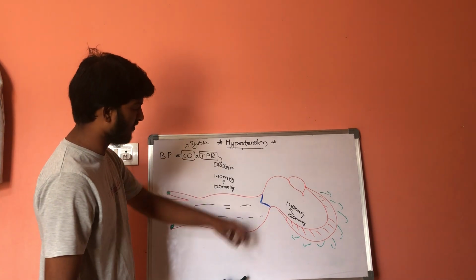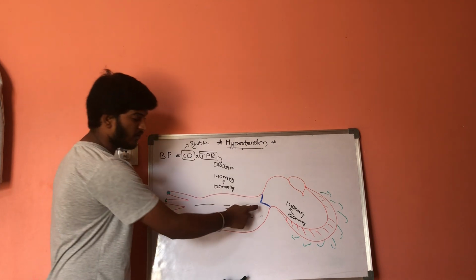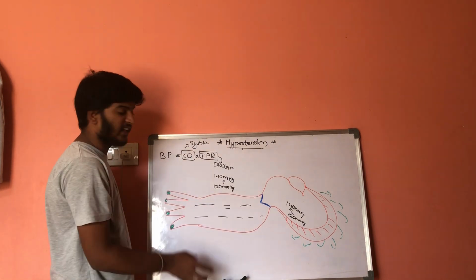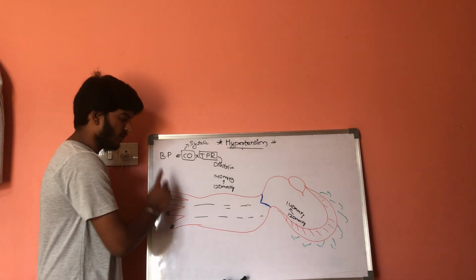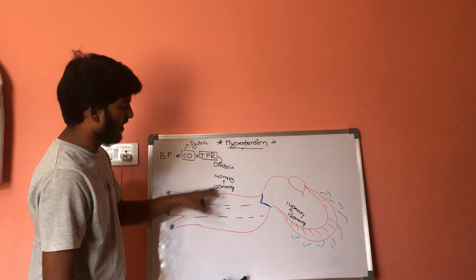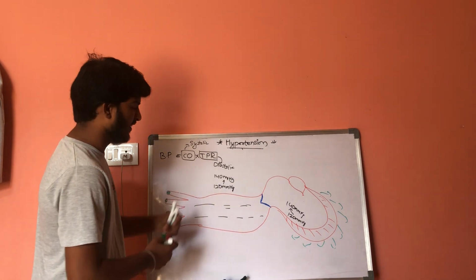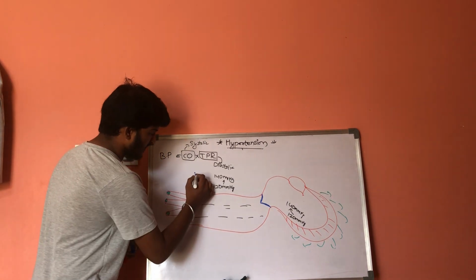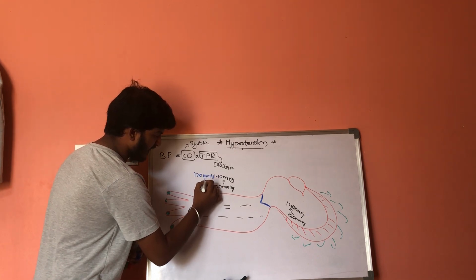Because of the closing of these aortic walls, resistance is developed within the aorta because of these arterioles. Because of this resistance, the pressure will drop, from 120 millimeters of mercury to 100.